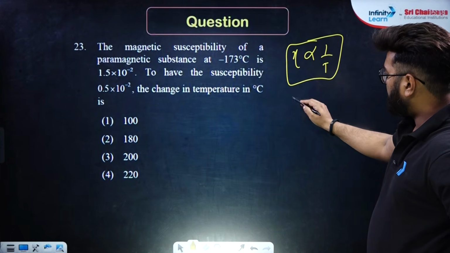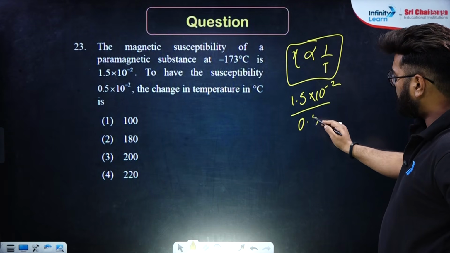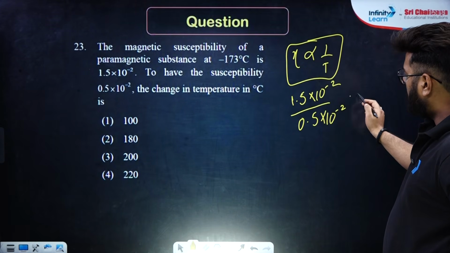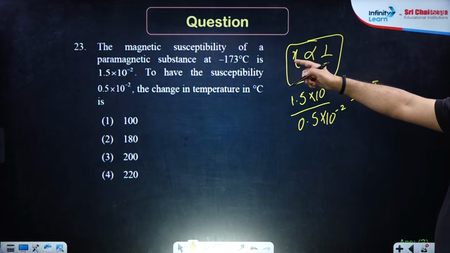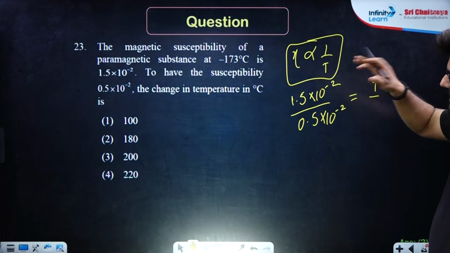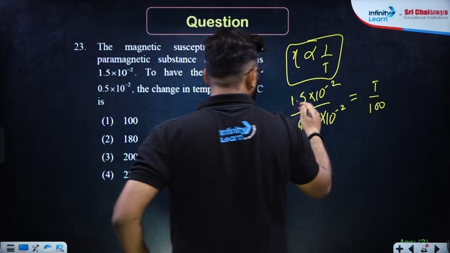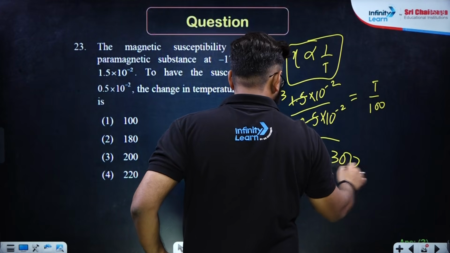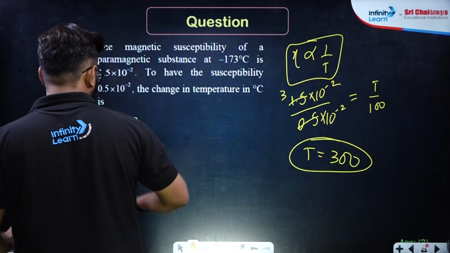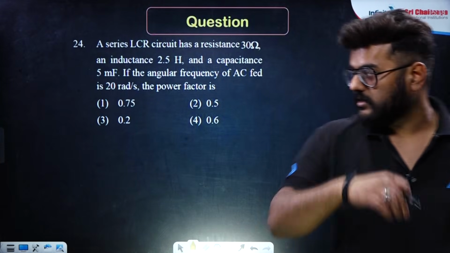So 1.5 into 10 raised to the power minus 2 divided by 0.5 into 10 raised to the power minus 2 will be equal to T upon 100 Kelvin, since minus 173 plus 273 is 100 Kelvin. This goes by 3, and T turns out to be 300. Now they're asking the change. So from 100 to 300, the change is 200. That means option number 3 is the right answer.